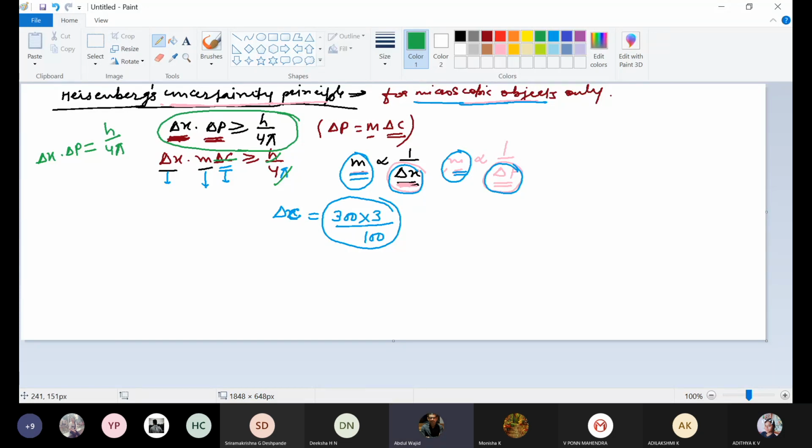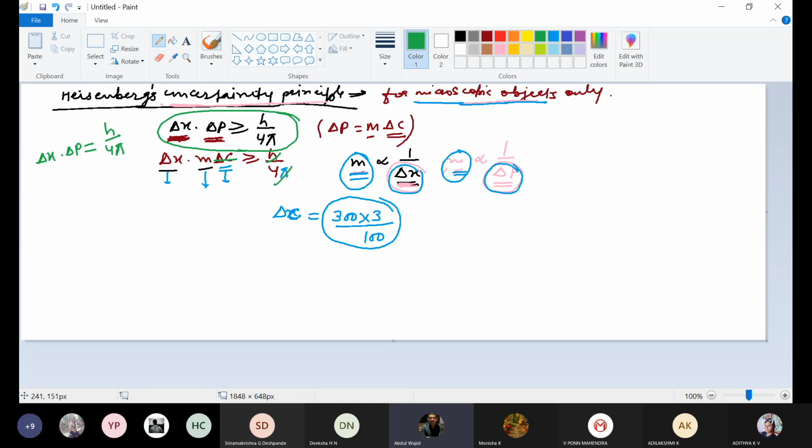In numericals you will be calculating this value and will be writing equal to. So just please take care. There you won't be writing greater than. There you will be writing equal to. So this was about Heisenberg's uncertainty principle.